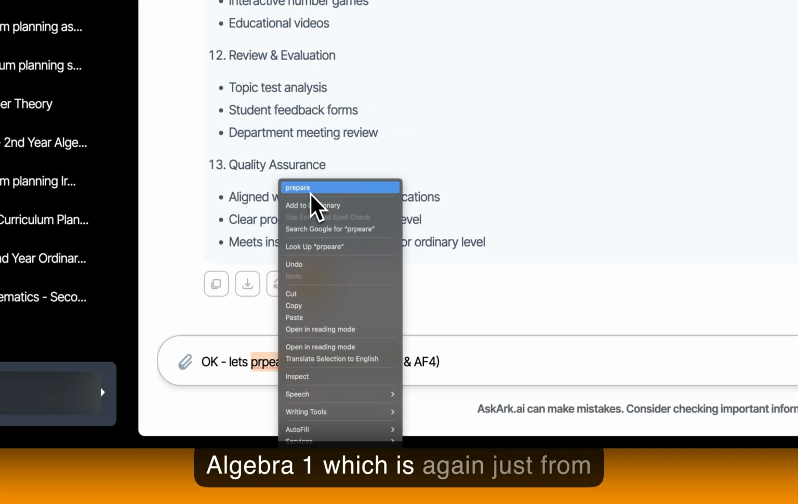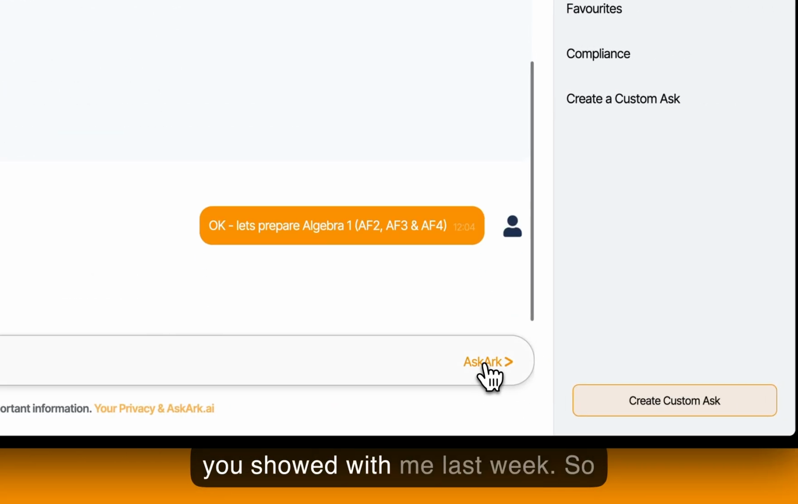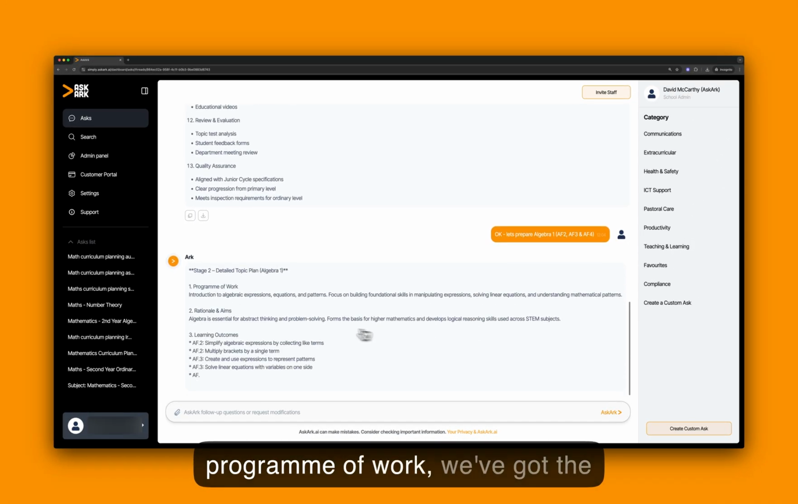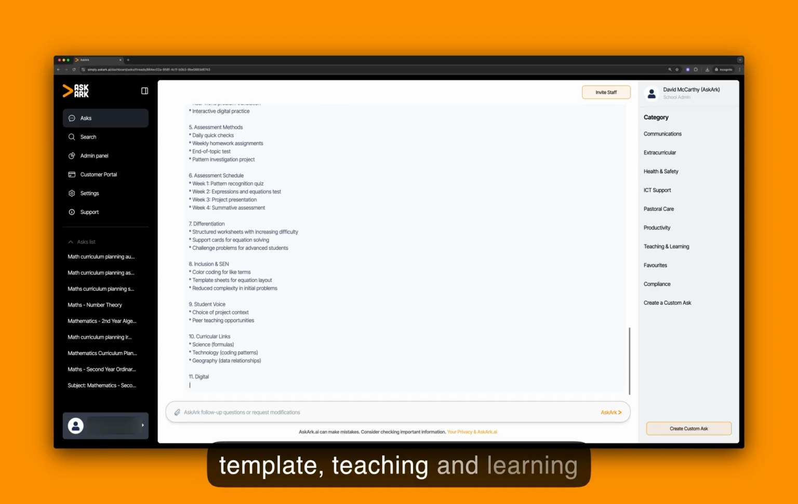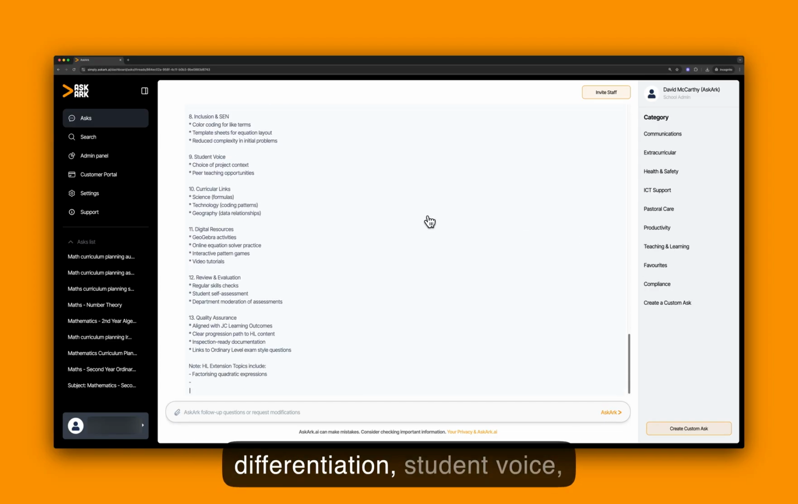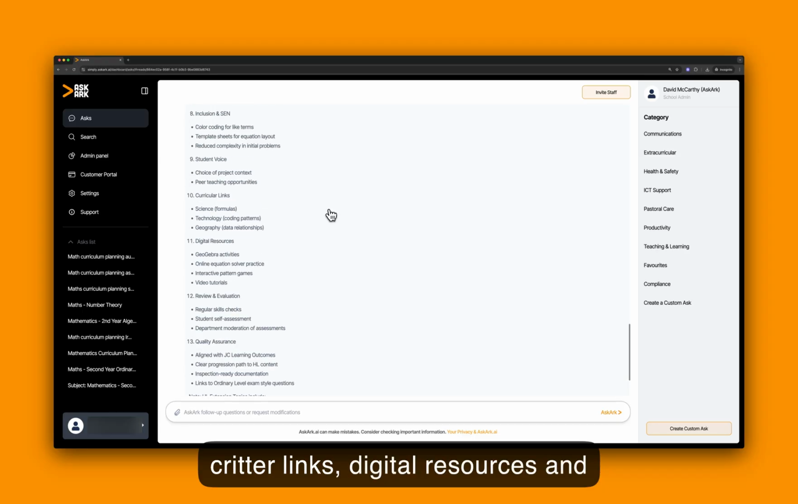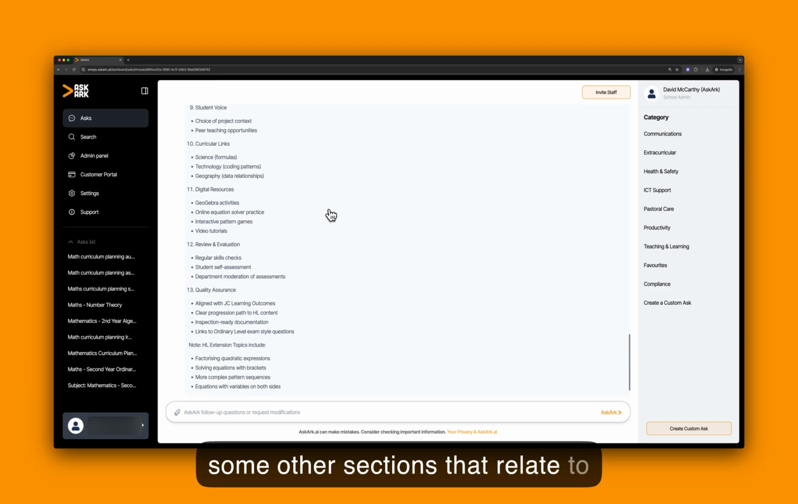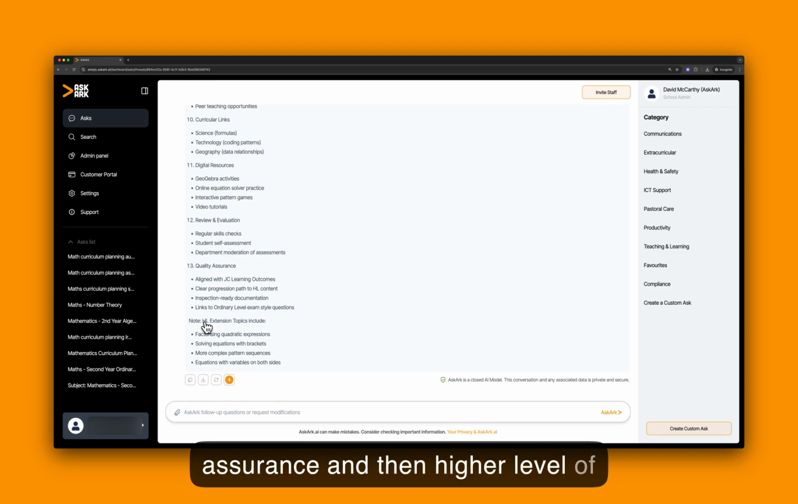Algebra 1, which is again just from the subject department plan that you shared with me last week. So AskArk, we've got the program of work, the rationale and aims, and then the learning outcomes from the template, teaching and learning approaches, assessment methods, differentiation, student voice, curricular links, digital resources, and then just based on some of the work that we've been doing, we've added some other sections that relate to review, evaluation, quality assurance, and then higher level extension topics as the case might be.